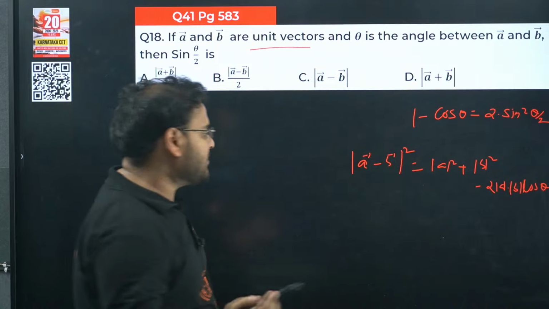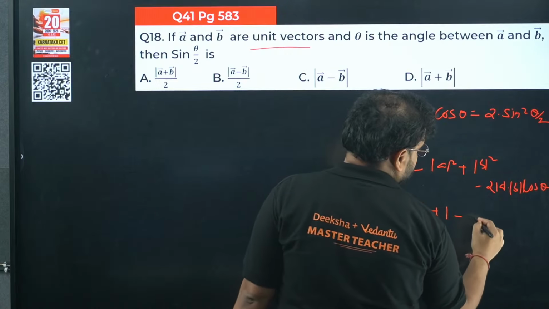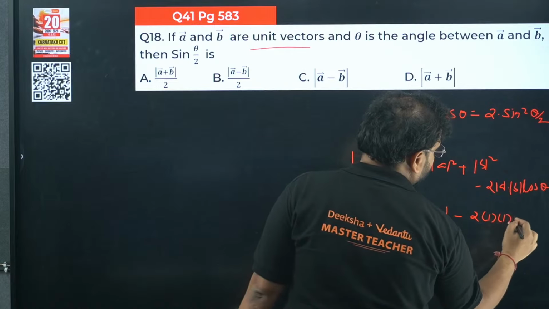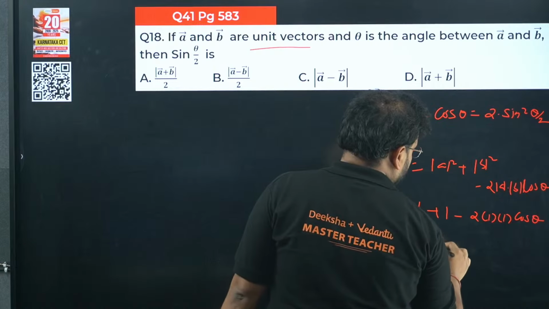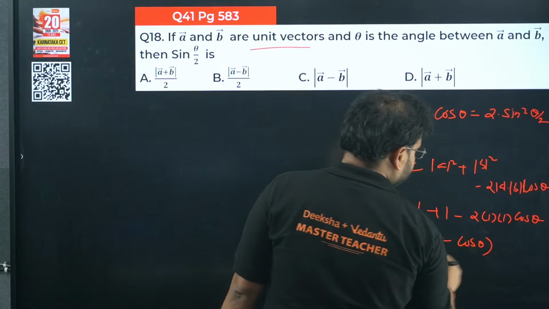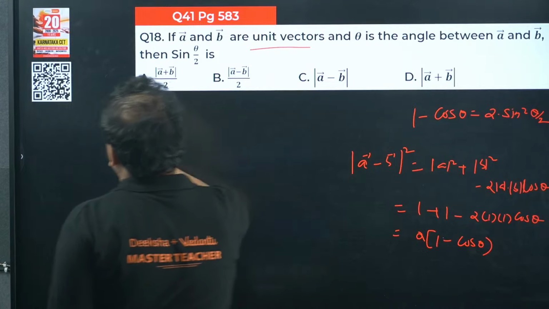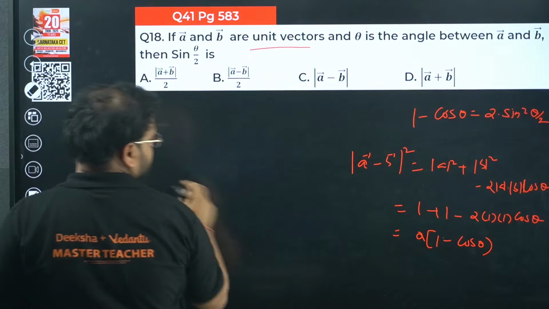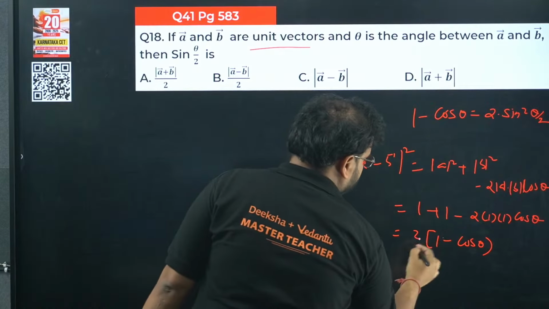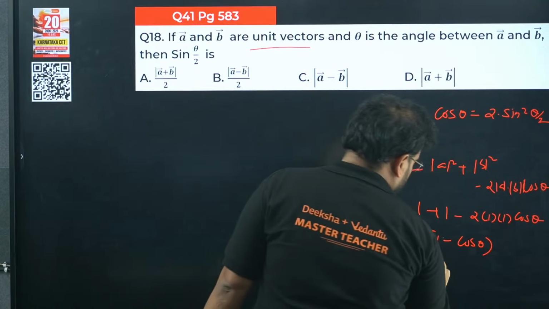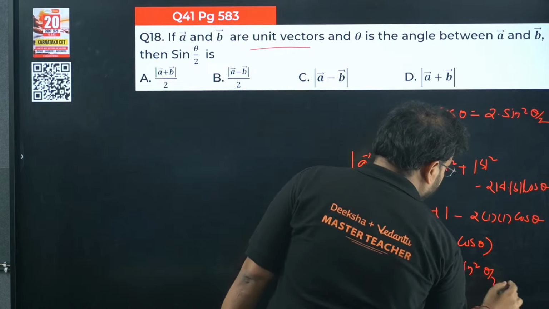It means square of A is 1. So 1 plus 1 minus 2 into 1 into 1, and we have cos theta as it is. Take 2 common, I get 1 minus cos theta. So I'll get 2 times 2 sine square theta by 2.